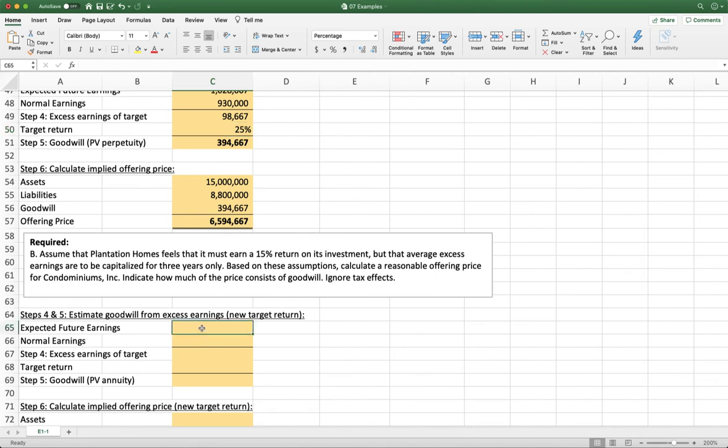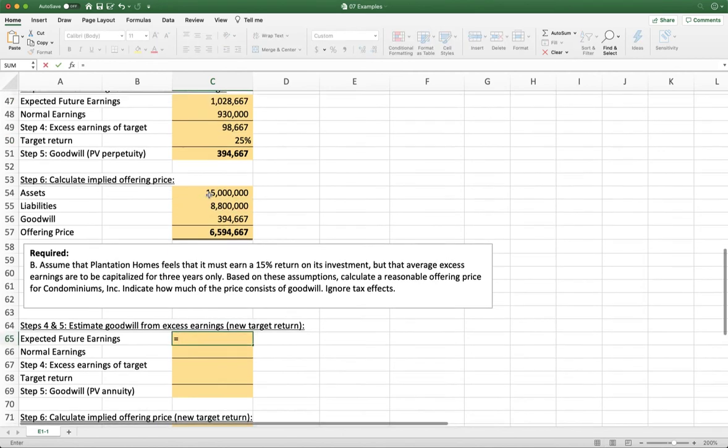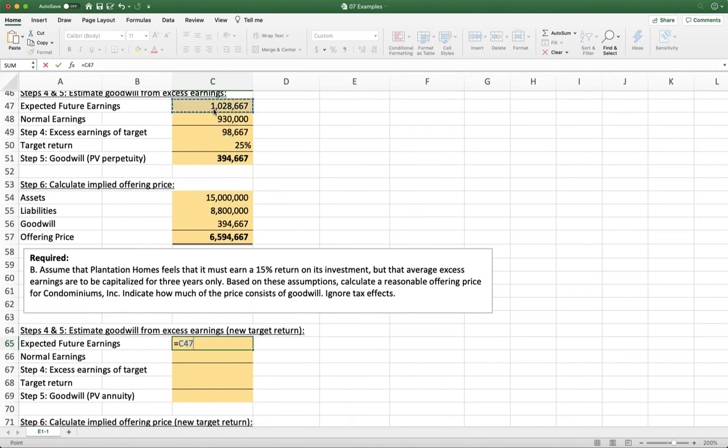So same task. Our expected earnings doesn't change. Our normal earnings doesn't change. So that means our excess earnings also will not change. What does change is our target rate of return.